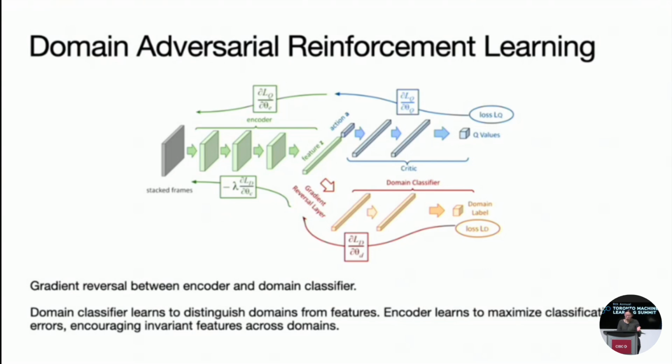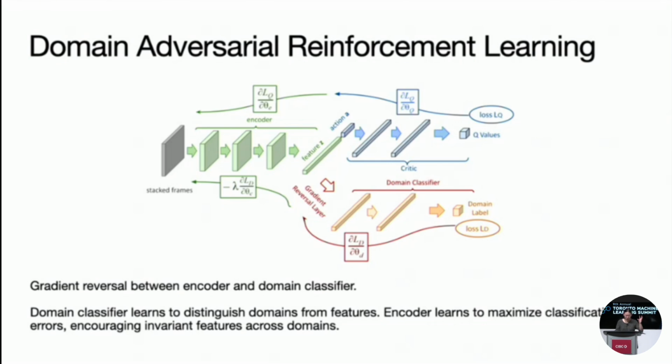But we want to learn features that are indistinguishable across domains. So we have this gradient reversal layer, which reverses the gradient when backpropagating through the encoder. With the gradient reversal layer between the encoder feature and domain classifier, by directly minimizing the domain classification loss, we train the domain classifier to distinguish the domains from the state features, and simultaneously train the encoder to produce state features that maximize the classification error, therefore encouraging invariant features that are indistinguishable across domains.